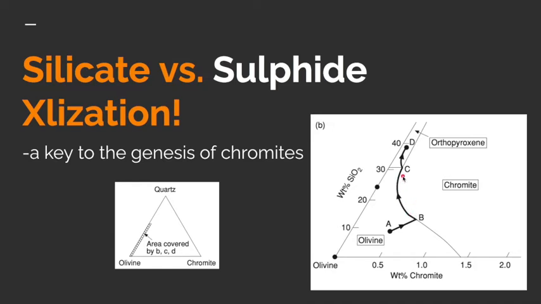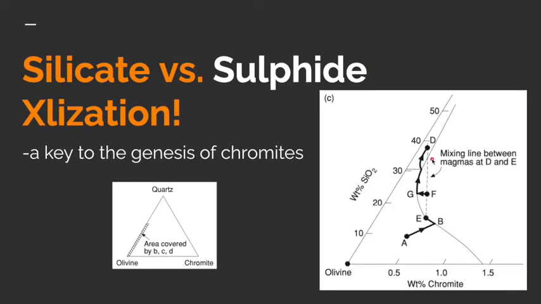At C, the SiO2 content of the magma is increased to a level where olivine and chromite can no longer be the stable liquidus assemblage, and orthopyroxene starts to crystallize to form a bronzitite cumulate rock. From this stage, magma composition evolves towards D. Continued fractional crystallization will eventually lead to the appearance of plagioclase together with orthopyroxene on the liquidus, which is not shown in this figure due to projection constraints.